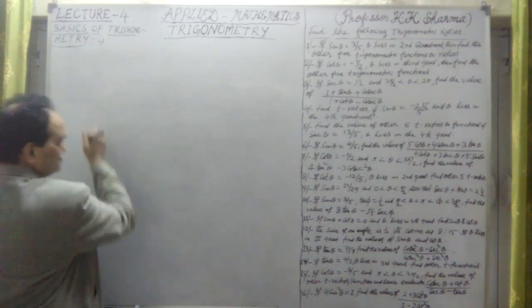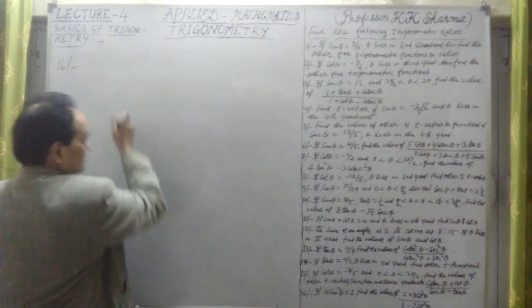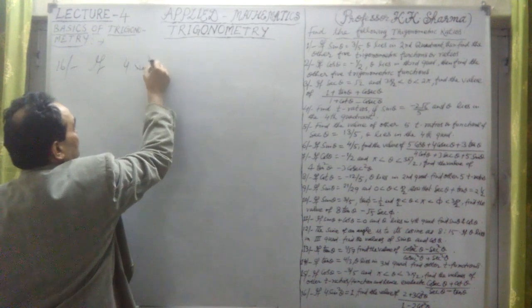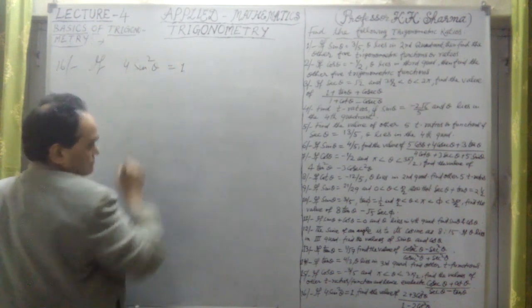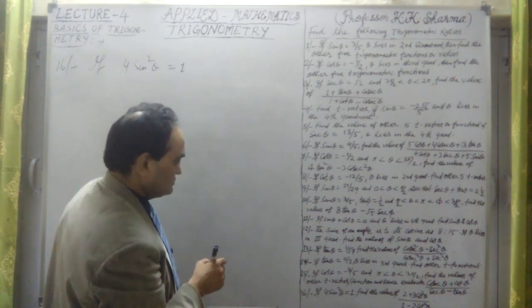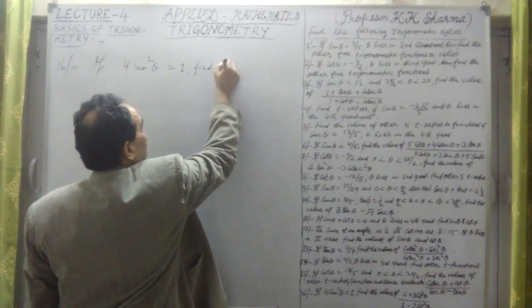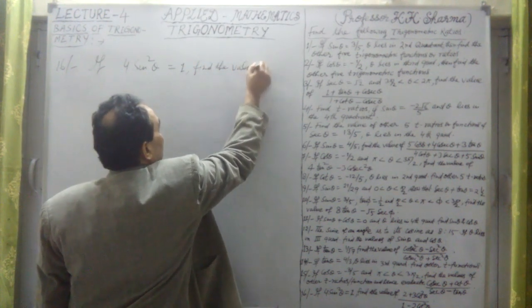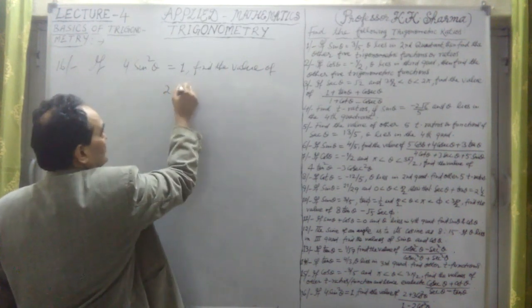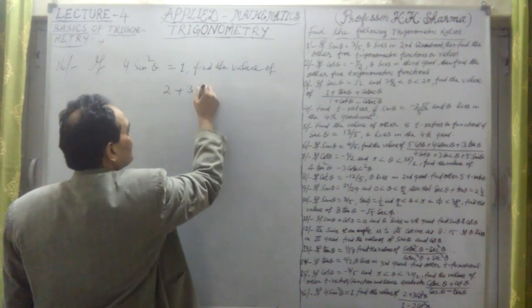Question number 16, the last one, says: if 4 into sin square theta is equal to 1, then find the value of 2 plus 3 cos square theta.